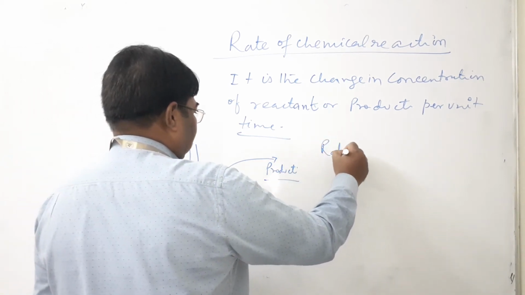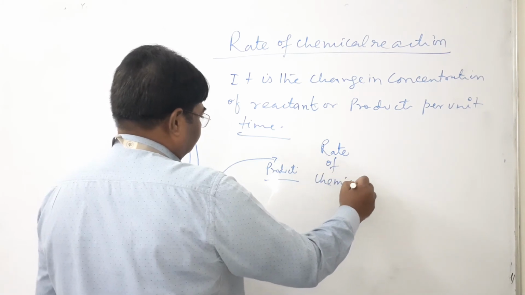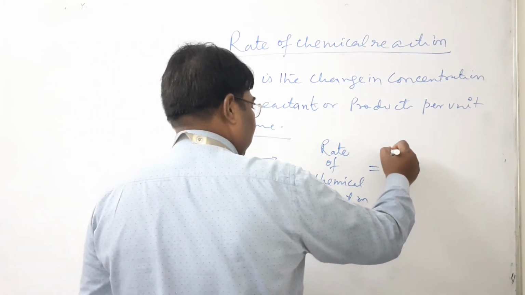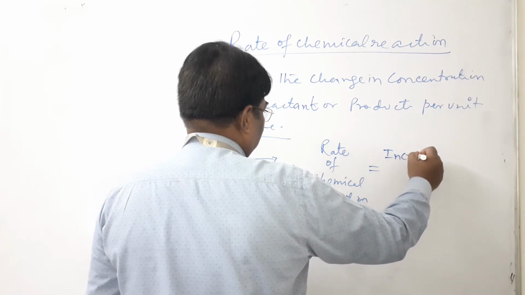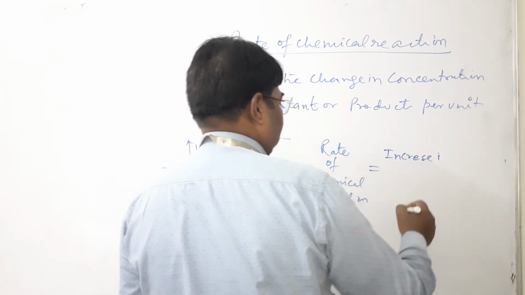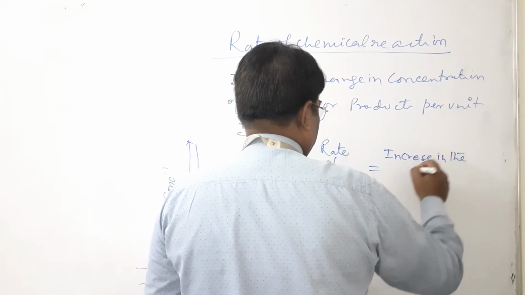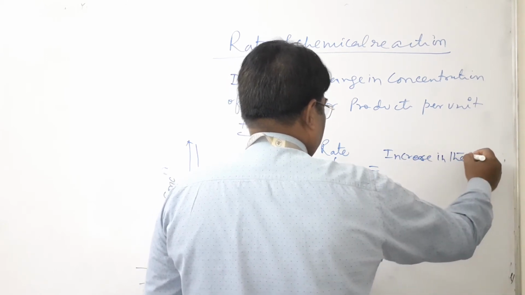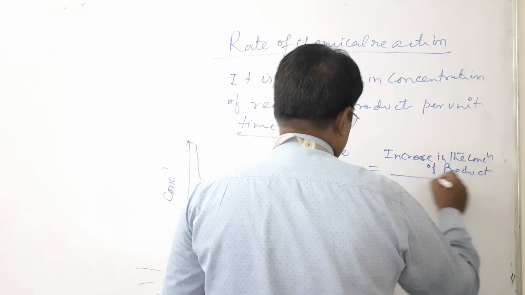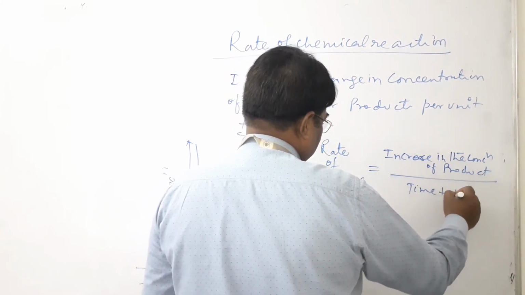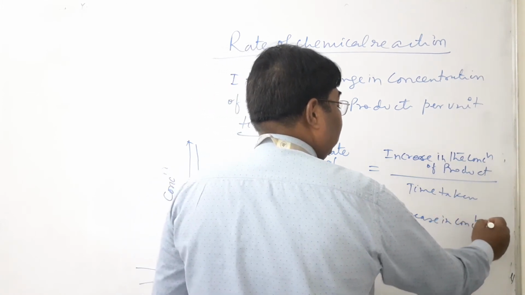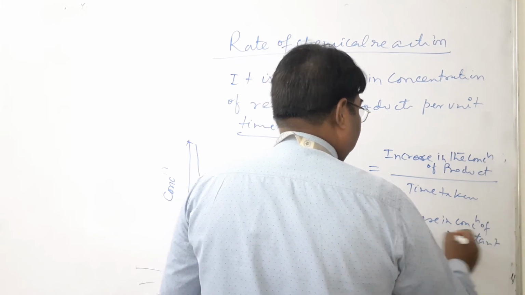Therefore, rate of chemical reactions equals the increase in the concentration of product by time taken, or the decrease in the concentration of reactant by time taken.